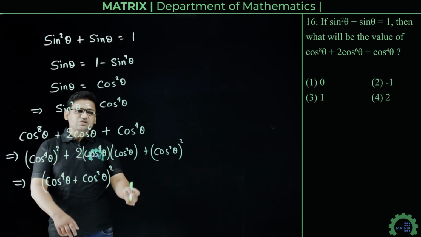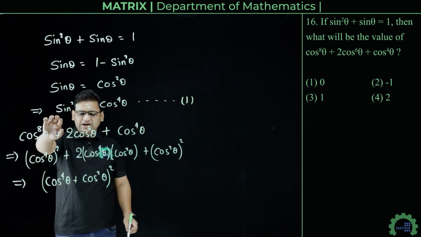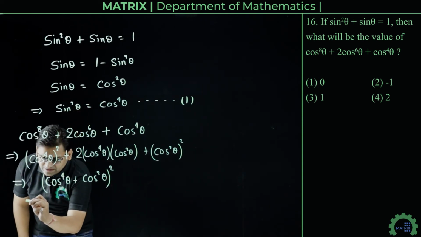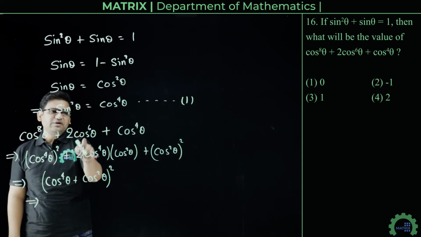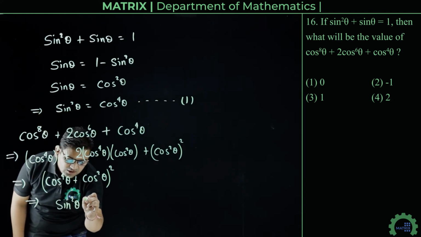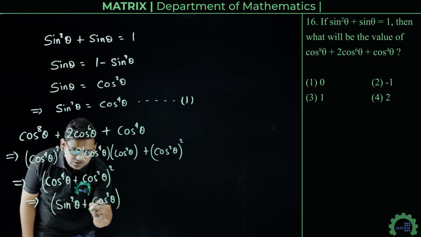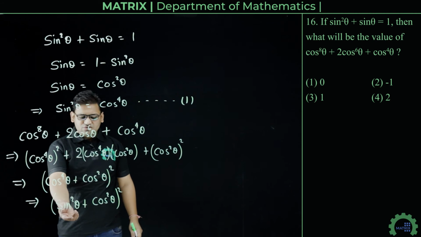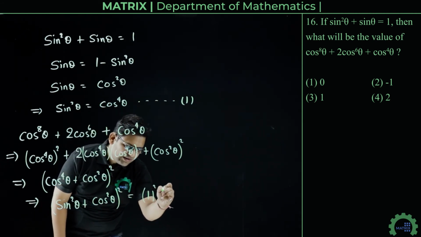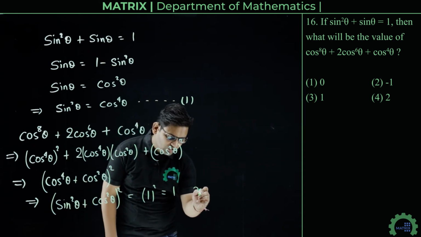Now we have to find the value of this expression. Now from equation first we can write cos raised to power 4 theta equals to sin square theta. So we can write it as sin square theta plus cos square theta whole square. Now we know that sin square theta plus cos square theta equals to 1. So finally we get 1 square, that is 1. So option number third is correct answer.